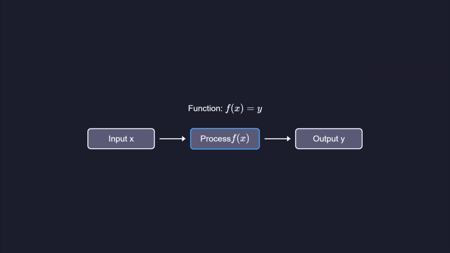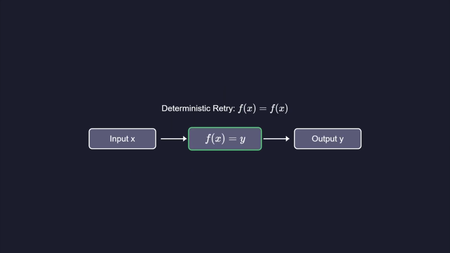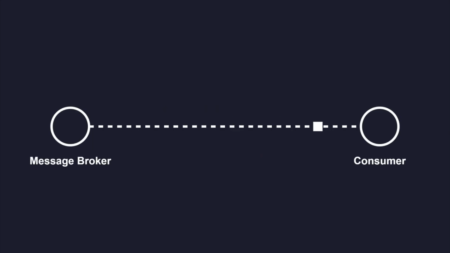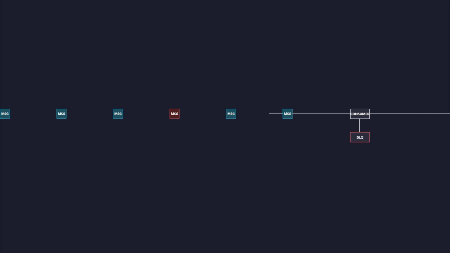Idempotent consumers must be deterministic. Avoid using functions that return the current system time or random numbers within the logic, as these change during retries. Commit your message broker offsets only after the idempotency check and business logic are persisted. This ensures that a crash before commitment triggers a retry.